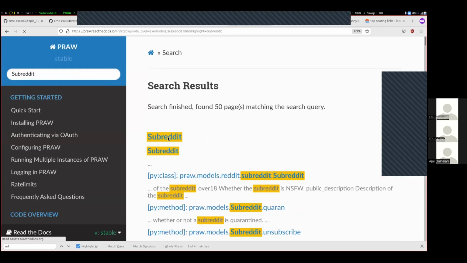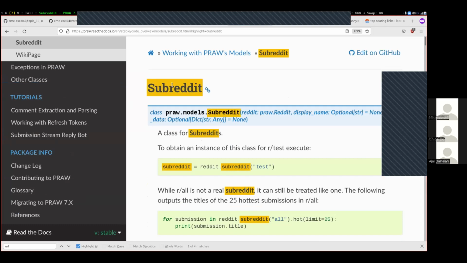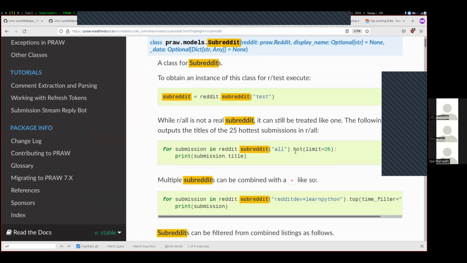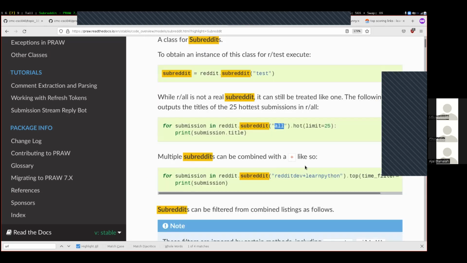And here's a page with just all the different things that you can do on this subreddit type. Here it has, these are getting all of the hot items from the all subreddits. Here we can see that if you put a plus between things, we can get things not just from Learn Python, but from the Reddit development subreddit as well.